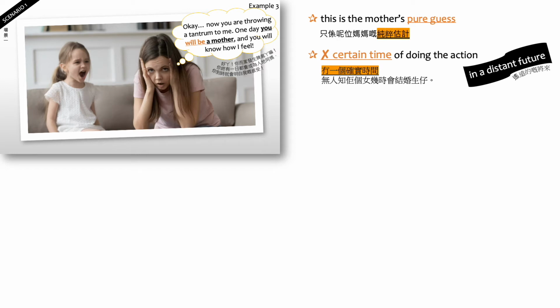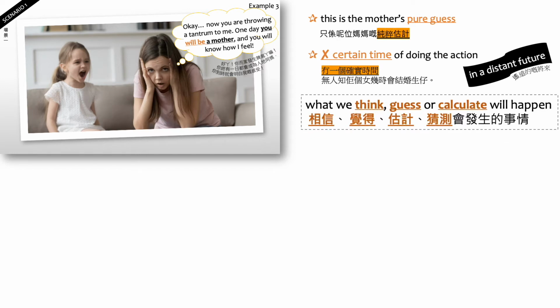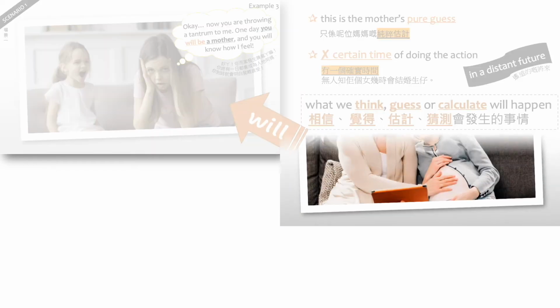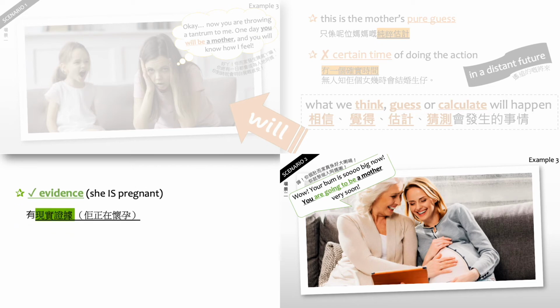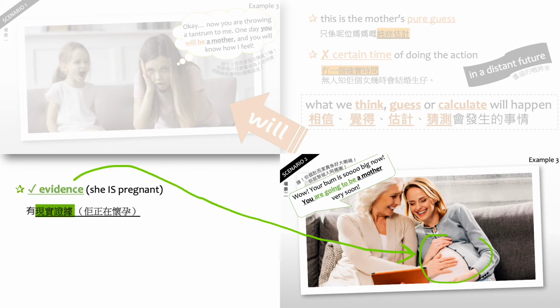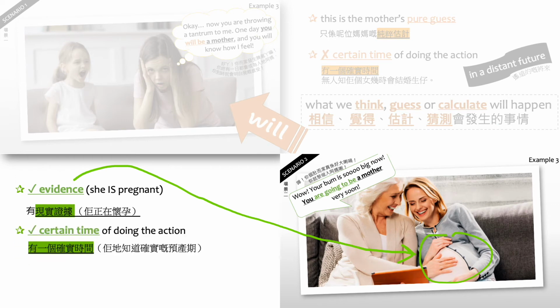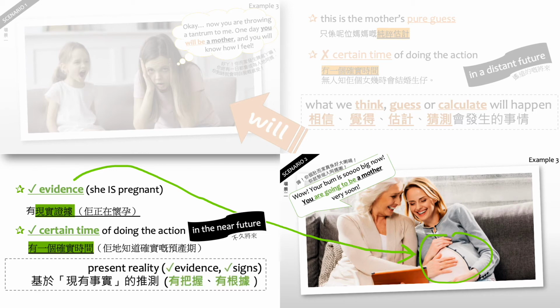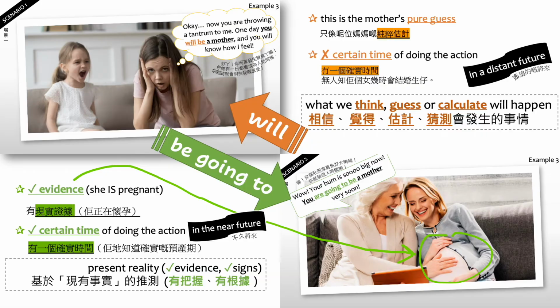This little girl is still very young. So it's about what we think, guess, or calculate will happen. We use will. In the second scenario, you can see we have evidence. This is the evidence. She is pregnant, right? So we have a certain time of when she is going to be a mother. It's probably in the near future because her bum is really big now. So we have evidence and signs in the present reality. We use be going to. Now you can compare them.